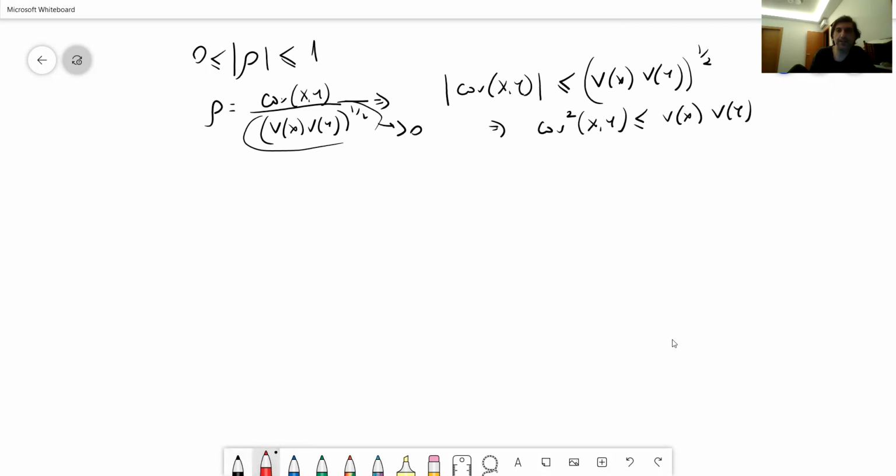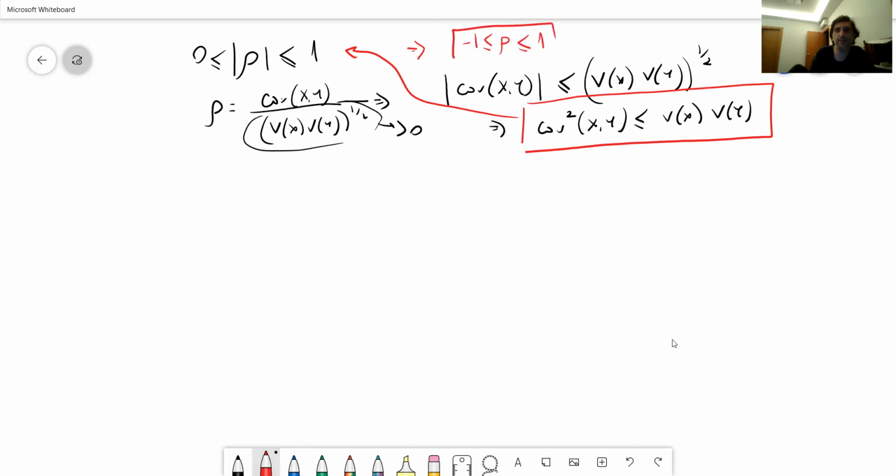So if we prove that, then automatically this will be the case. And actually, this is also going to lead to the correlation being between -1 and +1, because as I said, the numerator covariance can be negative or positive. Actually, before that, I'm going to prove another inequality.